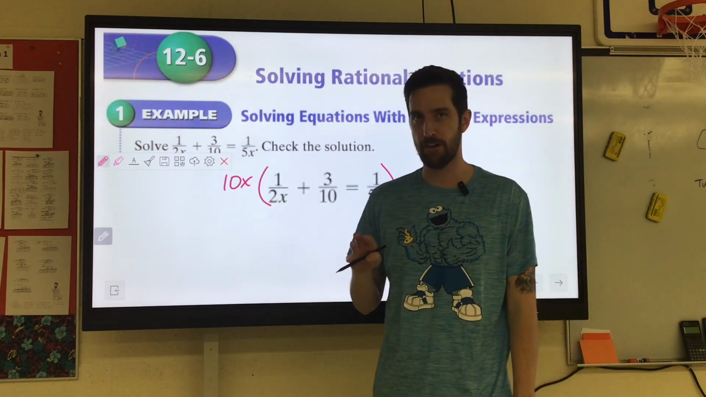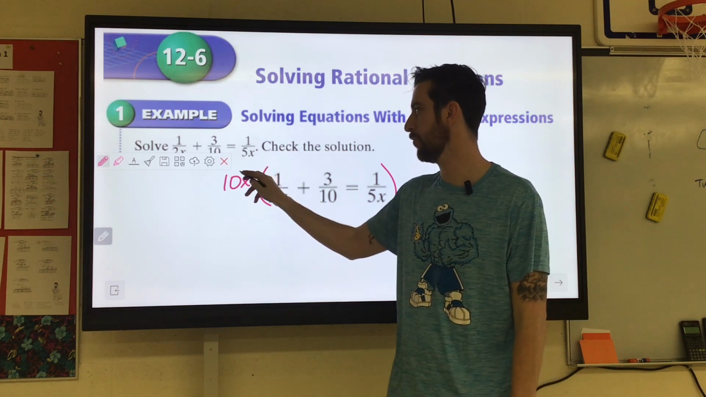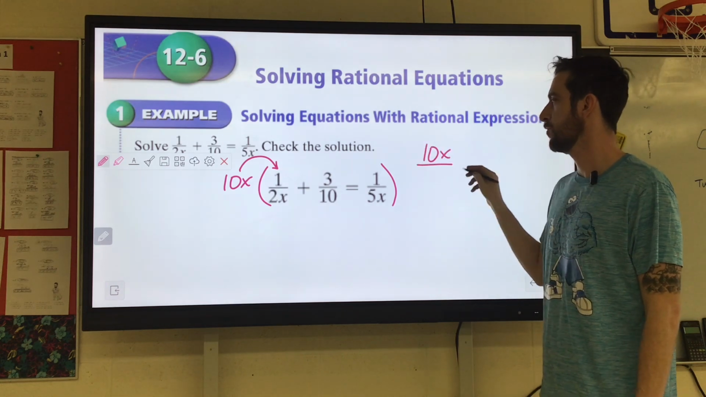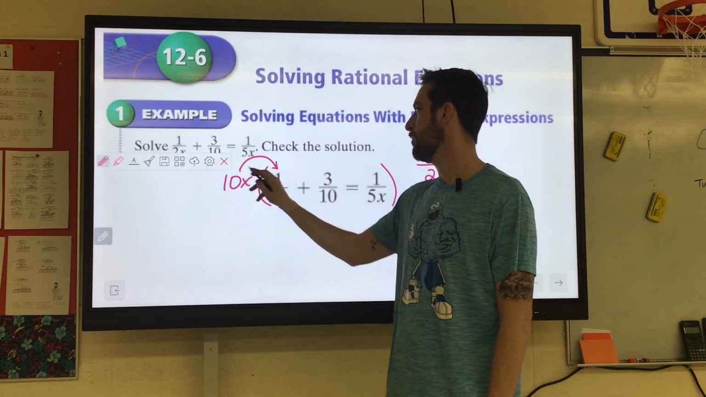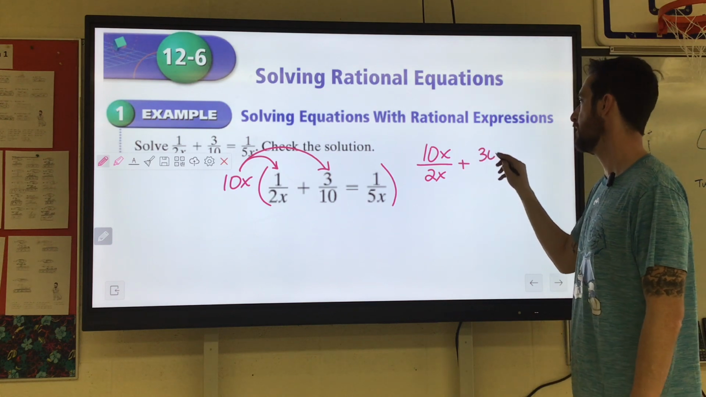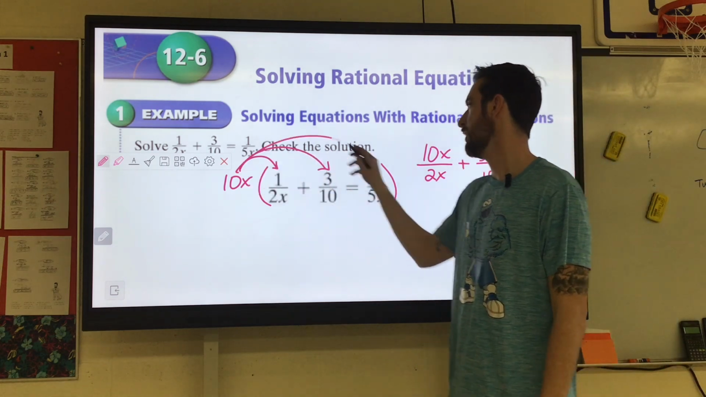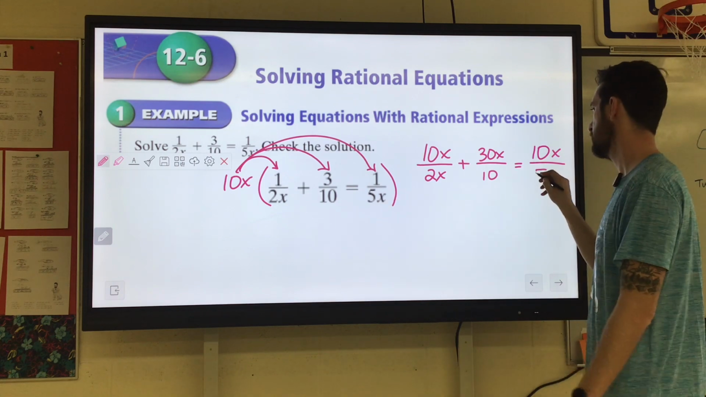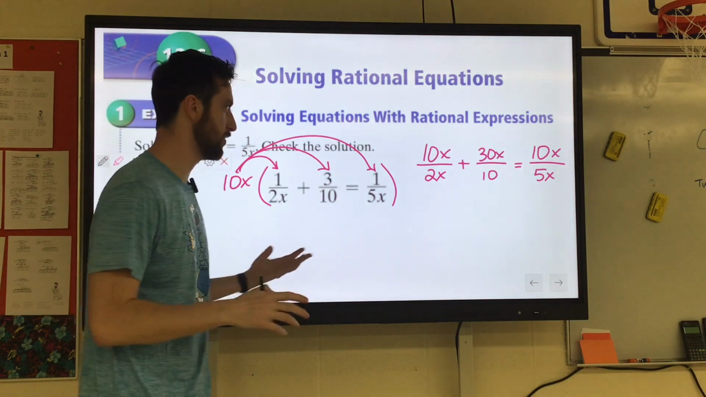Remember, when you multiply fractions by whole numbers, you just multiply it in the numerator. So we're doing 10x times 1. That's 10x. We're still going to have to divide it by the 2x, but we'll do that on the second step. We'll just kind of keep our current path going. Plus, 10x times 3 is 30x over 10 equals 10x times 1 is 10x over 5x. Cool. Now, we're going to simplify all these, and there won't be any more fractions.